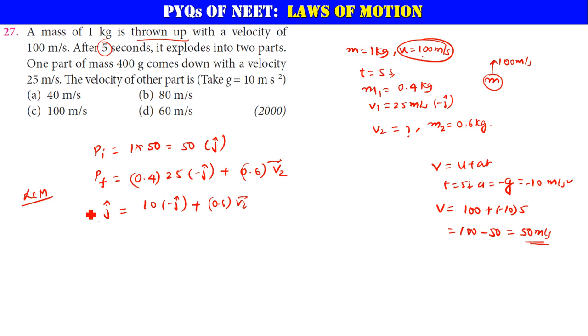All right. Yes, 50 j cap is equal to 0.6 v2 minus 10 j cap. So let us take this to the other side. Then 0.6 v2 is equal to 50 plus 10, 60 j cap. Now 0.6 times something is 60, and you are going to have 0.1 here. That 0.1 comes here and becomes 100. So v2 is going to be 100 meter per second along the j cap direction. What is the answer now? Option C. All right.